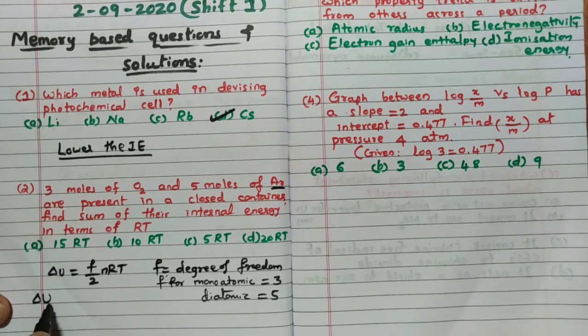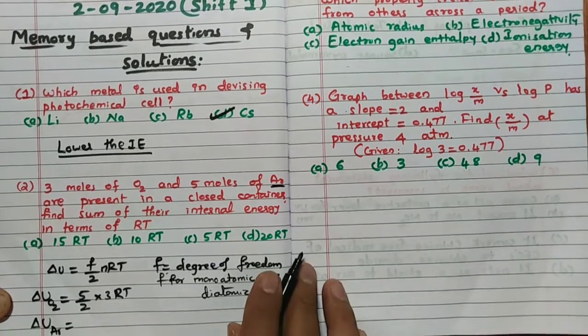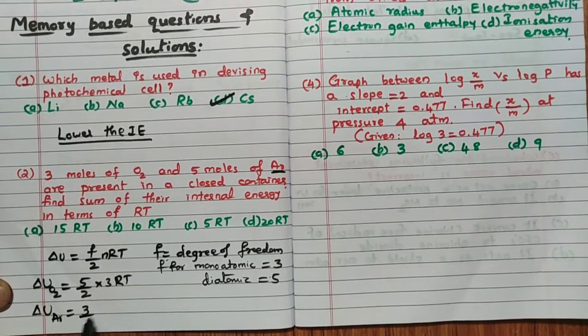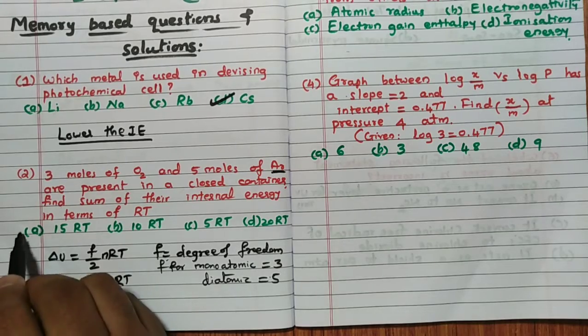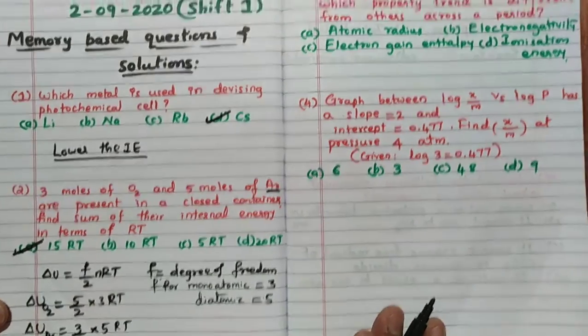So delta U, first I will calculate for oxygen. Oxygen is diatomic, so F is 5. So 5 divided by 2 into the number of moles of oxygen, 2, is 5 RT. Then delta U for argon: argon is a monoatomic gas, so it is 3 by 2 into the number of moles, 5, is equal to 15 by 2 RT. So 5 plus 15 by 2, the answer for this question is 25 by 2 RT. So the answer for this question is A.